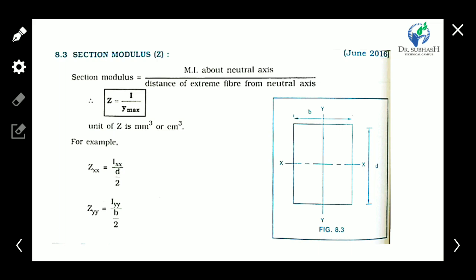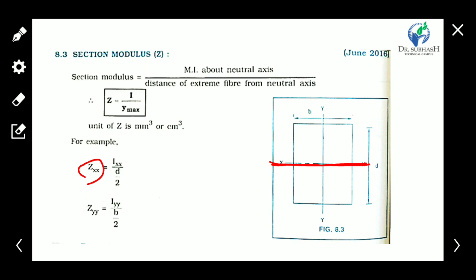Now see the section modulus. What is the section modulus? It is the ratio of moment of inertia about the natural axis upon the distance of the extreme fiber from the natural axis. A body has two natural axes, xx and yy. So considering the xx axis, Zxx means the section modulus about the x-axis, and we take the moment of inertia about the xx axis.